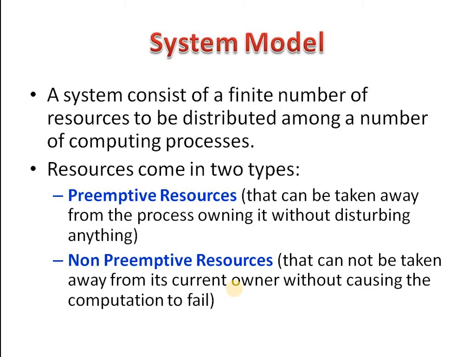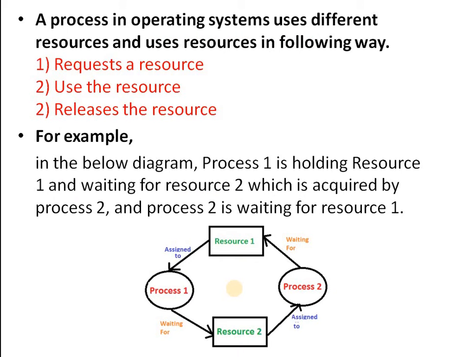A process must request a resource before using it and must release the resource after using it. A process may request as many resources as it requires from the available resources to carry out its designated task. In normal mode of operation, a process may utilize a resource in only this sequence: request a resource, use the resource, and release the resource.